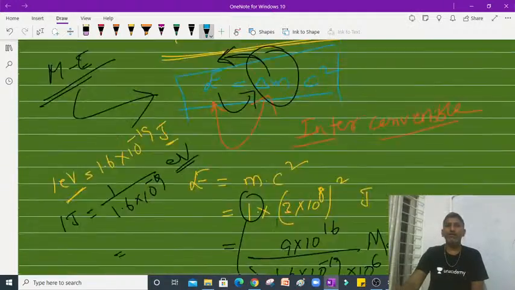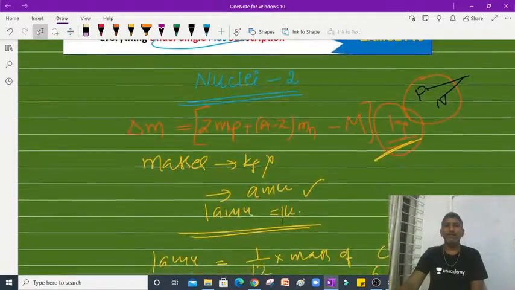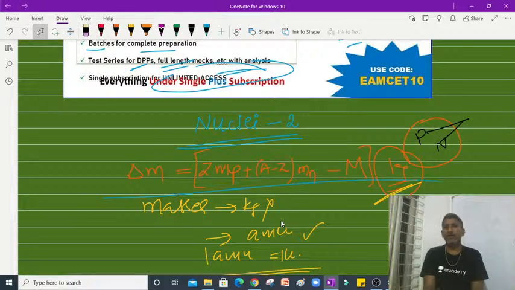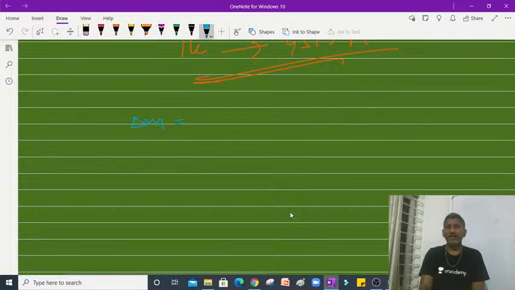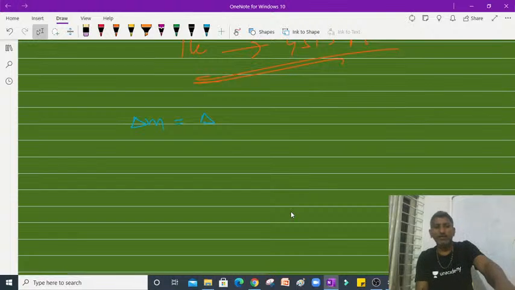Now, in yesterday's class we discussed mass defect, delta M, which we also mentioned at the start. If the masses of the proton, neutron and nucleus are given in AMUs, delta M can be written like this, into 931.5 mega electron volts.